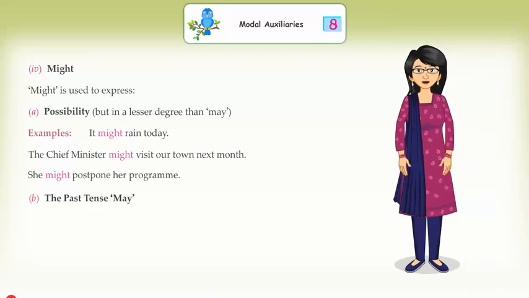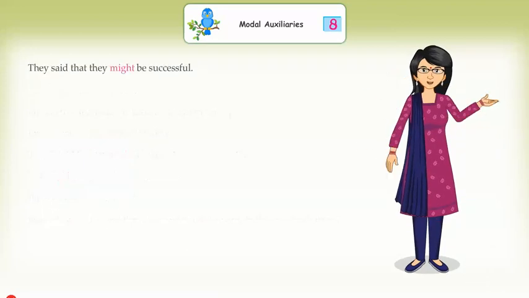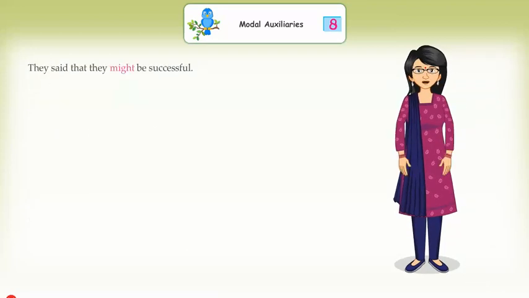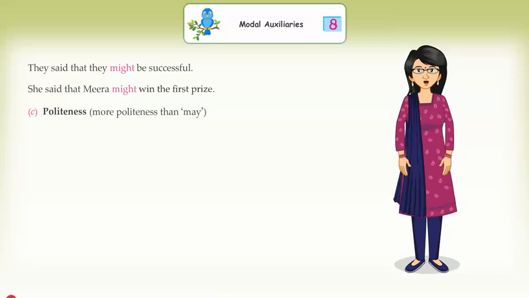The past tense may. Examples: He said that the results might appear in the next day's paper. They said that they might be successful. She said that Meera might win the first prize. C. Politeness. More politeness than may.